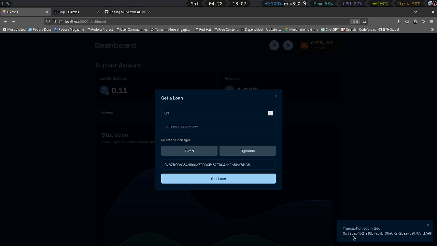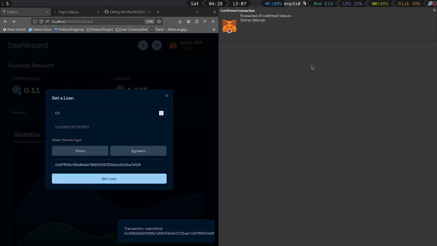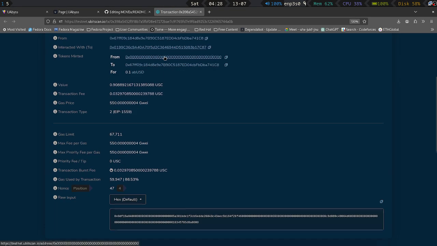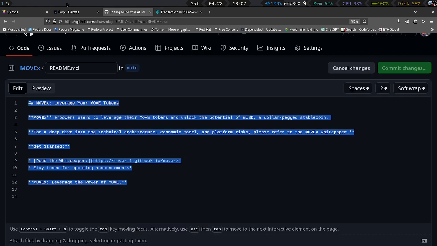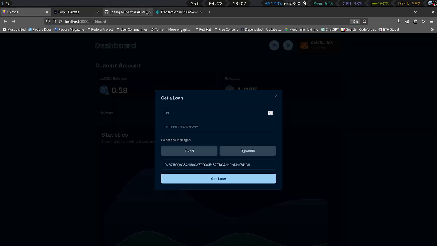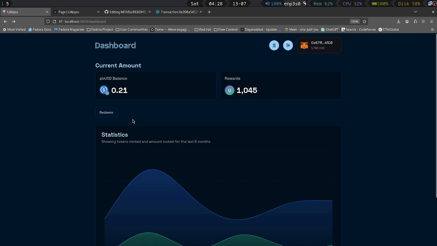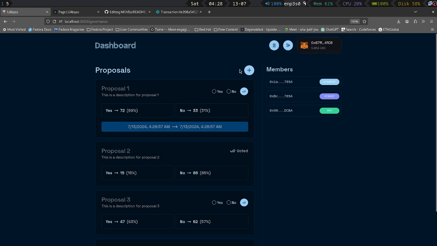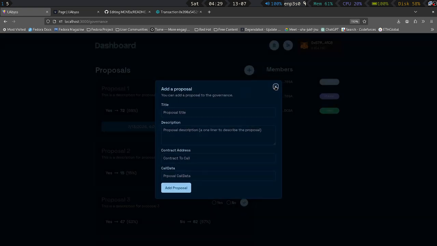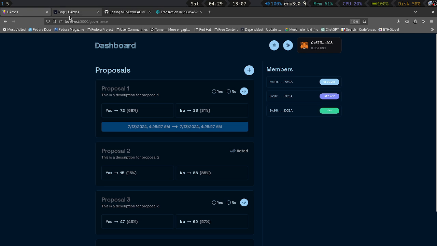Let me see what the hash is. And okay, the transaction 47 is confirmed. I can go to Etherscan and it is confirmed. So this is one of the very many features of our platform. There's also a redeem collateral button. You can redeem your collateral. You can go to the DAO dashboard. You can make a proposal. And while I will explain, I will do those things afterward.